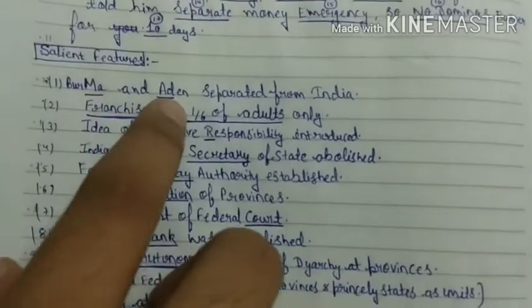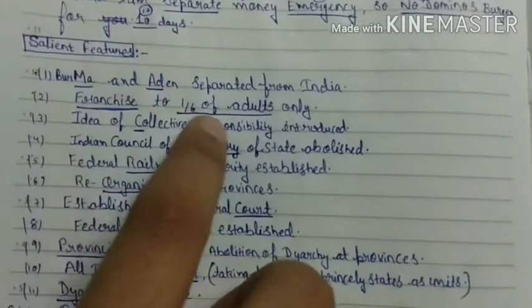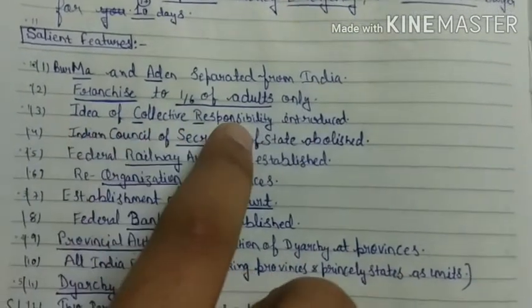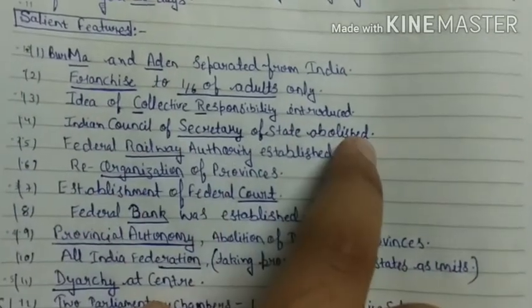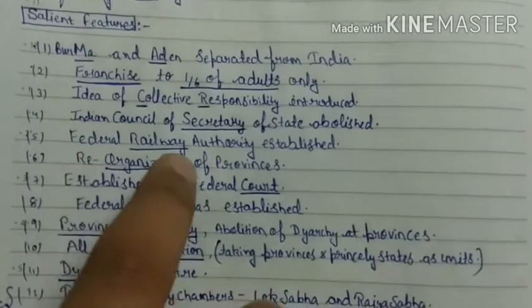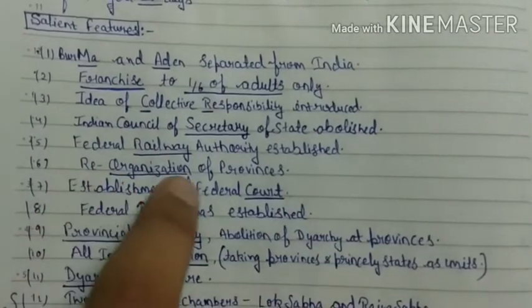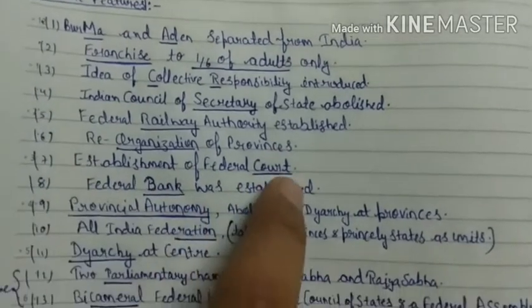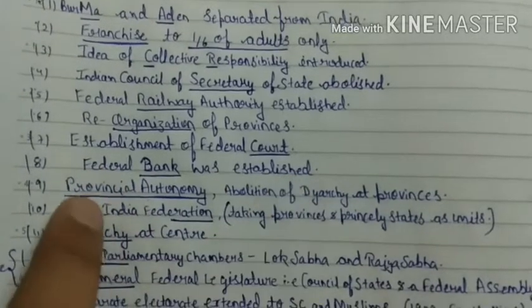Burma and Aden separated from India. Franchise to 1/6 of adults only. Idea of collective responsibility is introduced. Indian Council of Secretary of State abolished. Federal Railway Authority established. Reorganization of provinces. Establishment of Federal Court. Federal Bank was established.